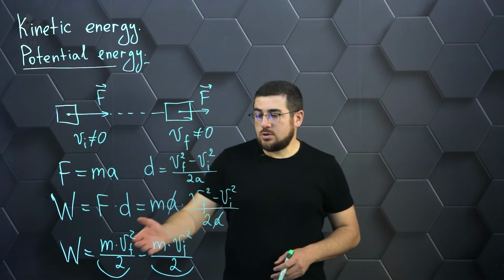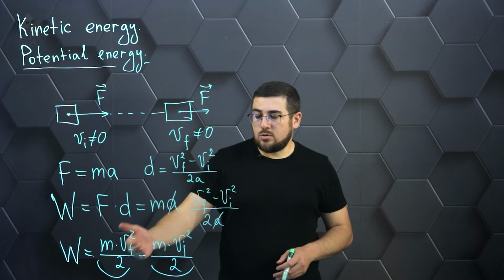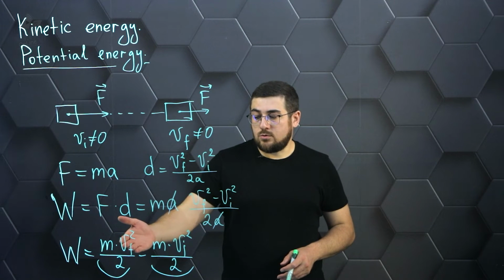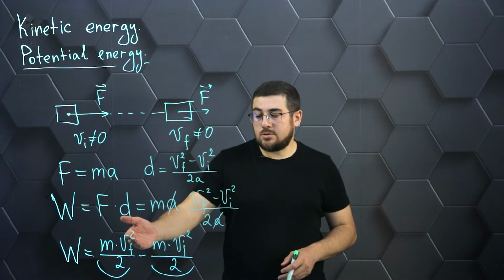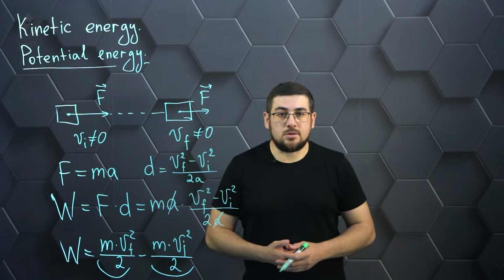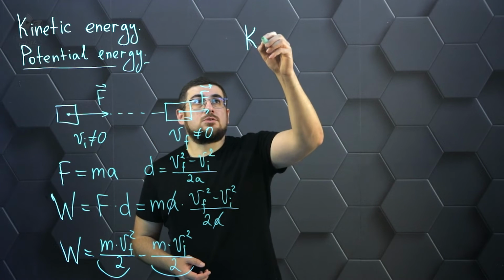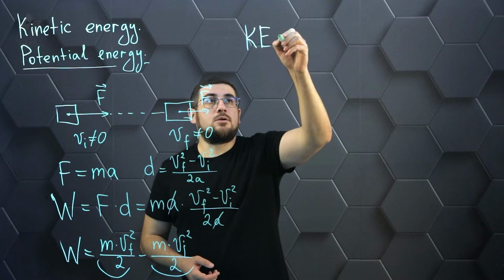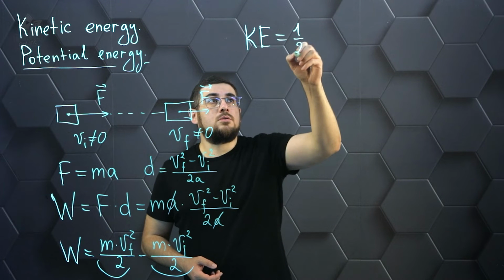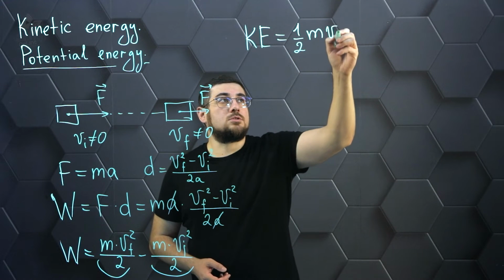Then we can say that the kinetic energy of this body at any moment of time will be defined by the formula as the product of the mass of the body by the square of the velocity, and all this is divided by 2. Let's write down this expression separately. So we'll denote kinetic energy as Ek, and so the formula will look like this.